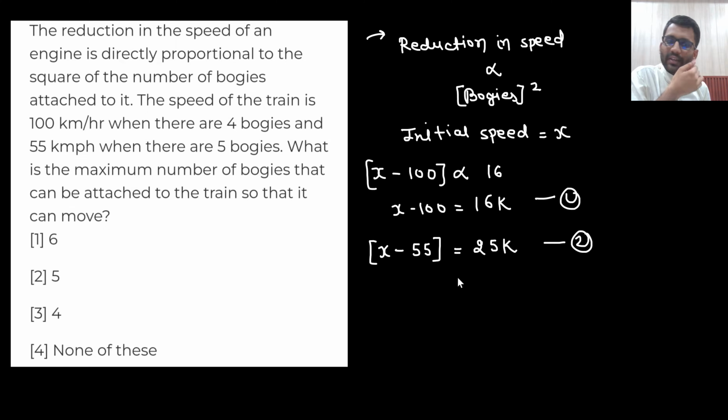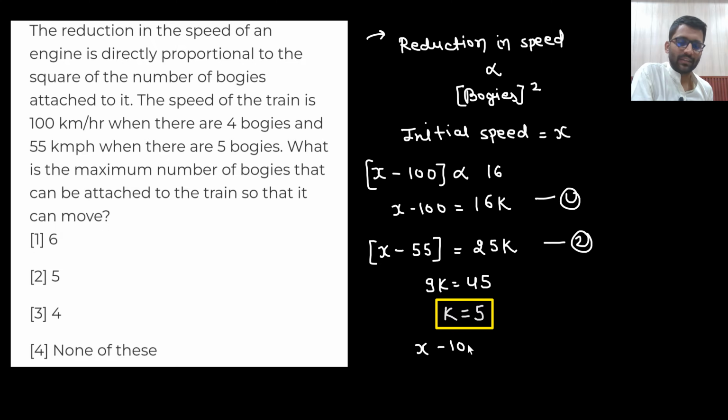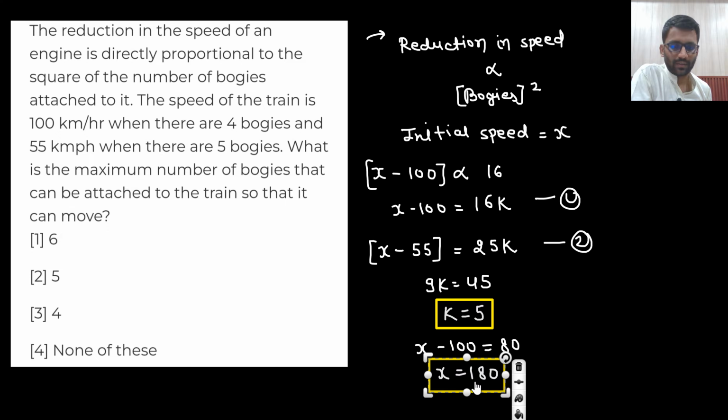So basically from here you will get the value of k. Subtracting these two, 9k is equal to 45. So k is equal to 5. Now what will be x? x minus 100 is equal to 16 times 5, so 80. So x is 180. So the initial speed was 180 kmph. It was running at 180 kmph.